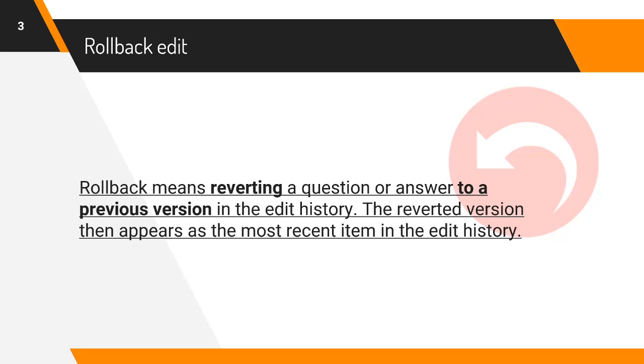Rollback edit has been subject to recent research due to its importance on content quality. Moreover, users who suggested edits and later get rejected by rollback become frustrated and demotivated. Manual identification of undesired edits, or such edits that violate editing guidelines of Stack Overflow, wastes a lot of community time and effort. In this study, we thus attempt to automatically identify the rollback edits.